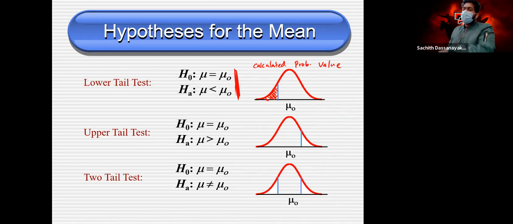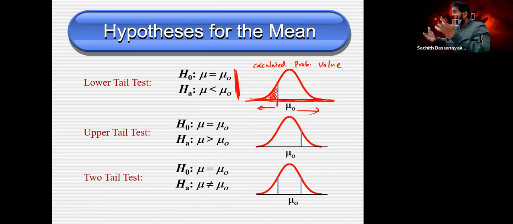Clear? Sometimes, with another technique, we use a value, based on the values on this axis. Do you remember those axis values, like the critical values, 1.3, 3.1, something like that? So sometimes we calculate that value and take our decision on whether it is on this side or that side. If it is on this side, we reject our null hypothesis. If it is not in that particular area, we do not reject.